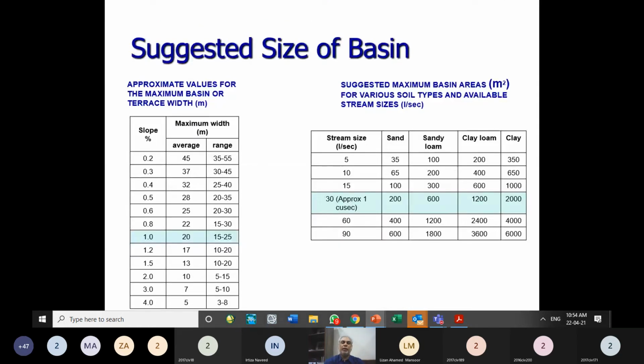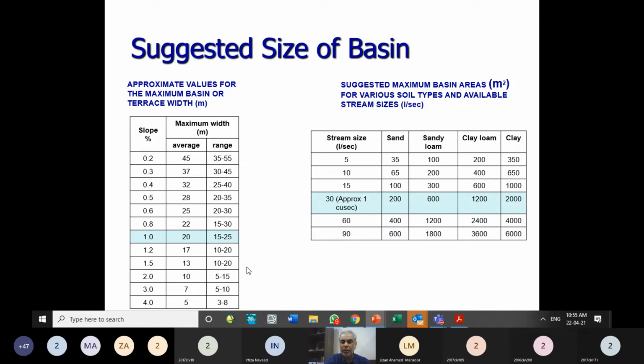So here are some guidelines for selecting the size of these basins or strips. For example, the width of the strip should be limited with respect to the longitudinal slope. If the longitudinal slope is, for example, 1%, it is recommended that the width of the strip should be on average between 15 to 25 meters, not out of this range. If the slope is less, then we can go for a larger width strip. If the slope is higher, then we should reduce the width of the strip.